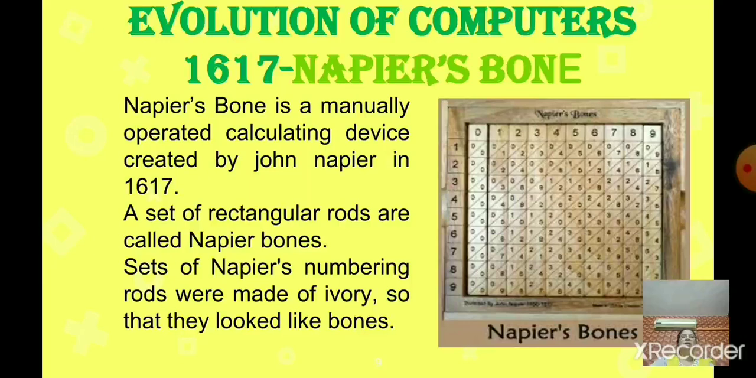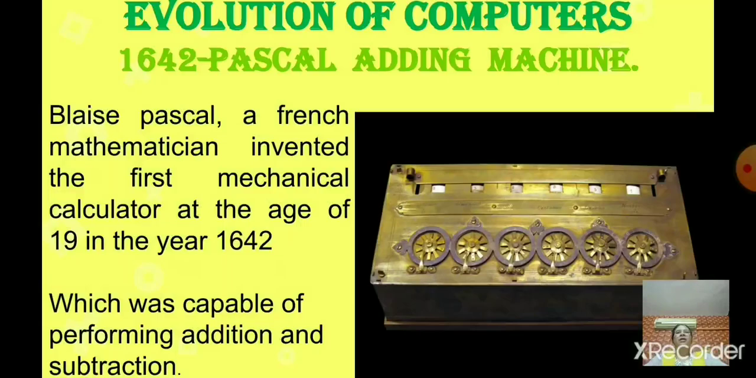The color is ivory color. So it looked like bones. Can you see here? That's why it is known as Napier's bones. The color is ivory, it looks like a bone color. So that's why it is known as Napier's bones. This is a calculating device invented in 1617. Now the third one, it is the third device.